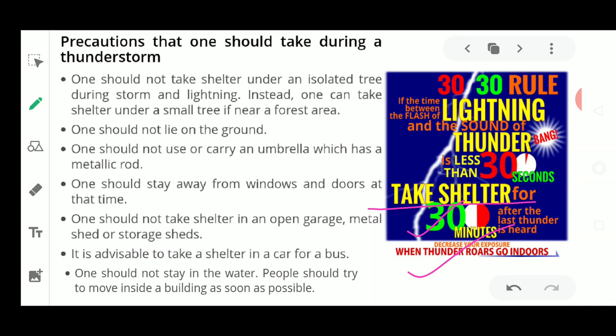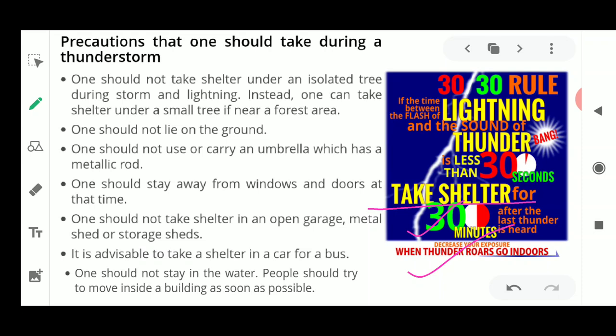Now if the sound is coming in less than 30 seconds, then it is very dangerous, so the person should take at least a 30 minutes gap before coming out from the house. Okay, so if the thunder is being heard, please stay indoors for at least about 30 minutes.